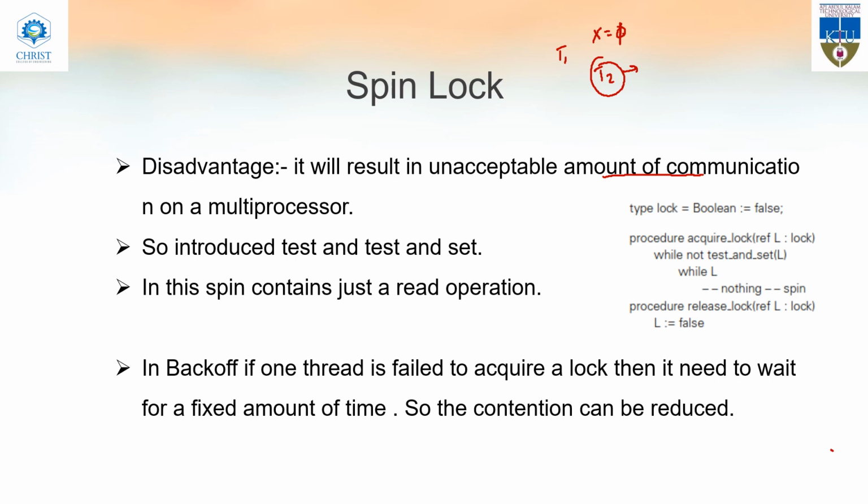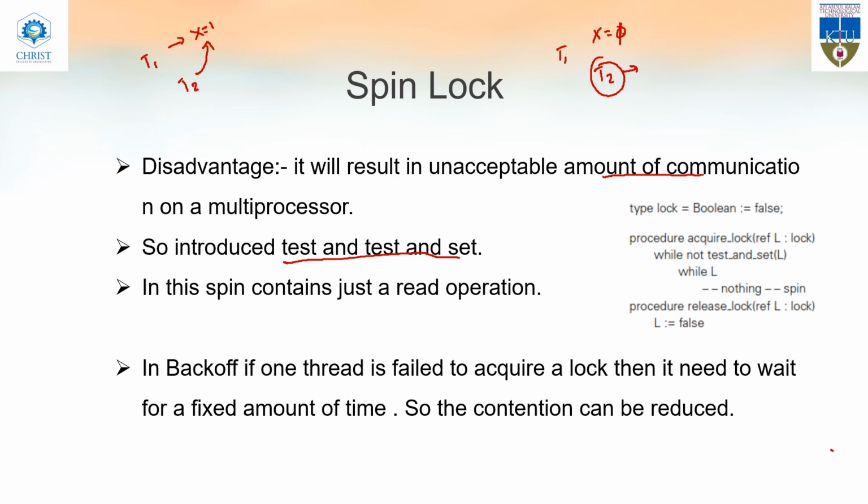For that, we are going for the next one, that is test and test and set. In this, initially you know that T1 is holding the value, so the value of h equals 1. When T2 comes, it will do test and set as usual. It will set the value as 1 and compare the value.